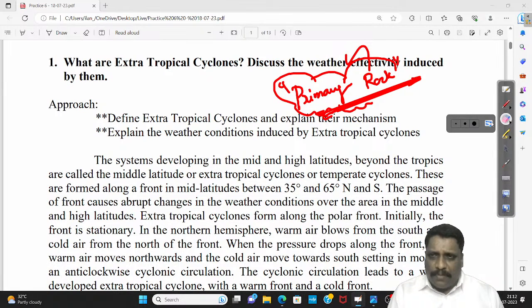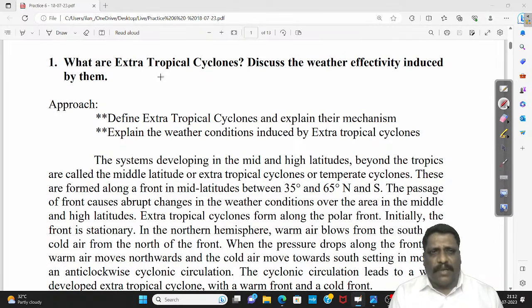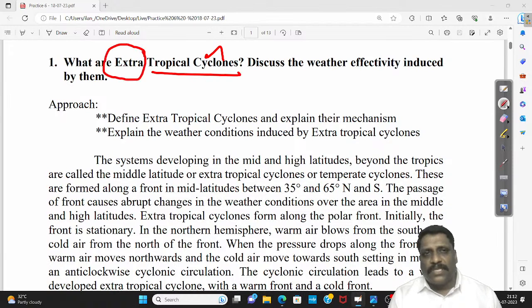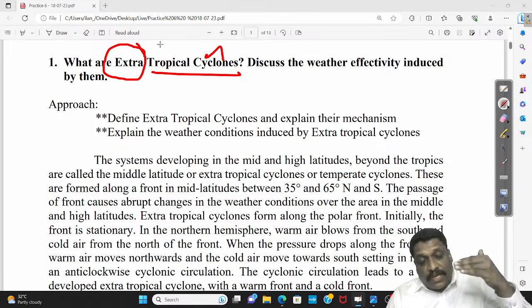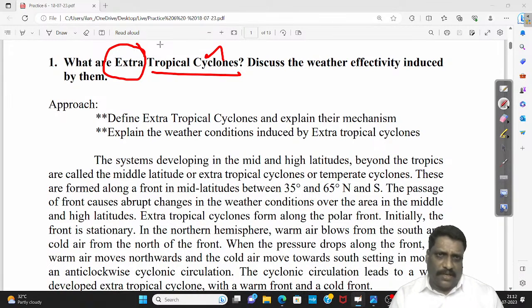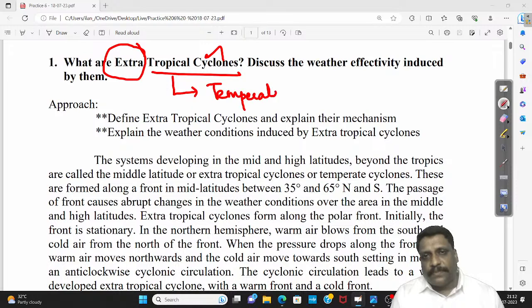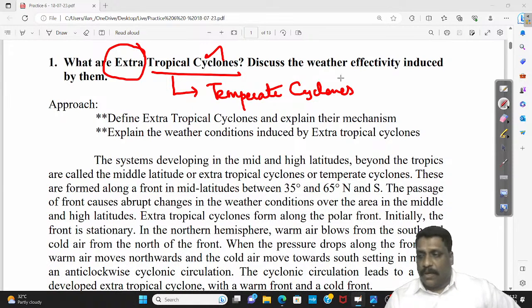Okay. Why I'm insisting, I'll tell you, right? Sometimes, in an examination hurry, you may read this question as tropical cyclones. It is not tropical cyclones, it is extratropical cyclones. Cyclones that are confined beyond the tropical latitudes. So extratropical cyclones are very popularly called temperate cyclones. See, it is known by different names. You call them temperate cyclones. You call them wave cyclones.